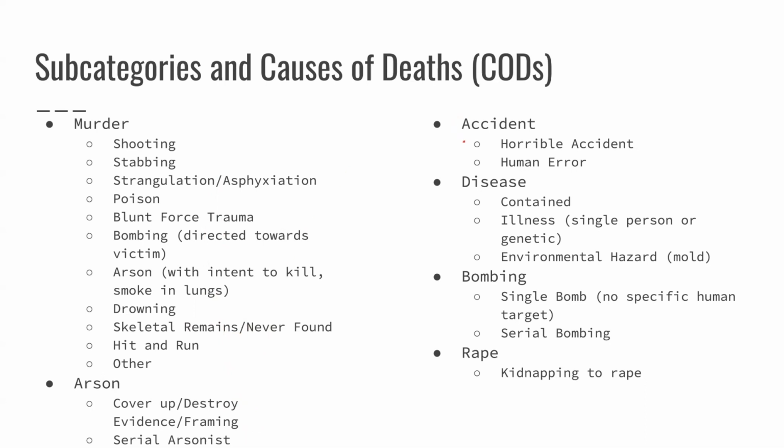And then accident, I had horrible accident and human error. The difference being that human error has a criminal. Disease, again, I don't know why I called it contained, but there were outbreaks, illnesses, which was a single person or a genetic thing, and an environmental hazard. Both of these were actually the same mold. And in bombing, I had the single bomb and serial bombing. And rape, I had kidnapping to rape. I didn't have a second category, but it either was or it wasn't.